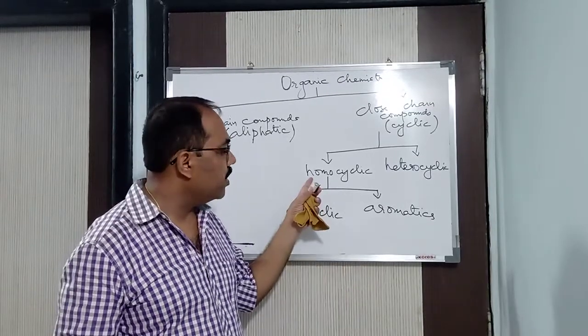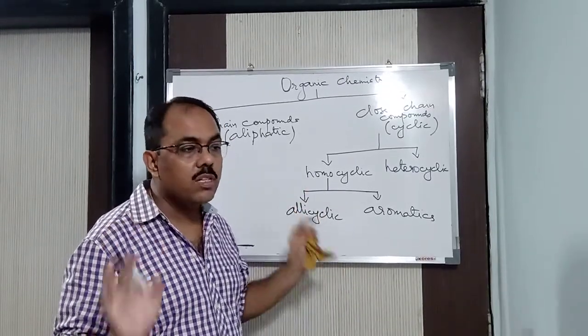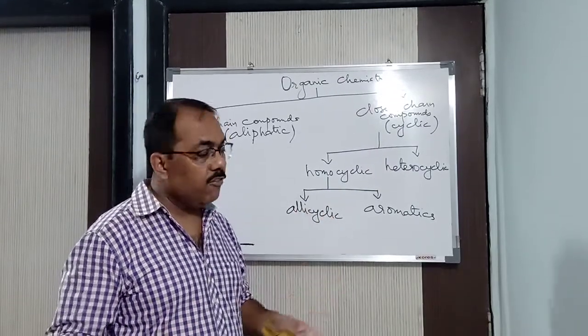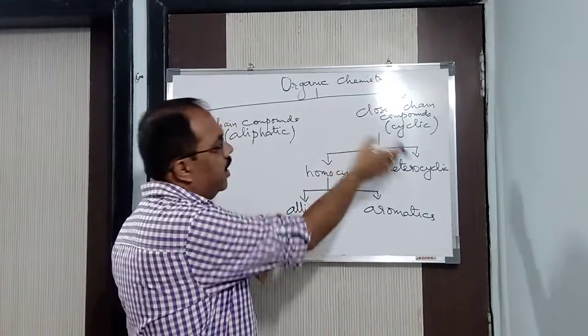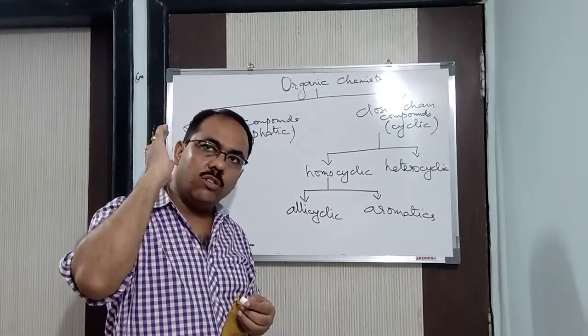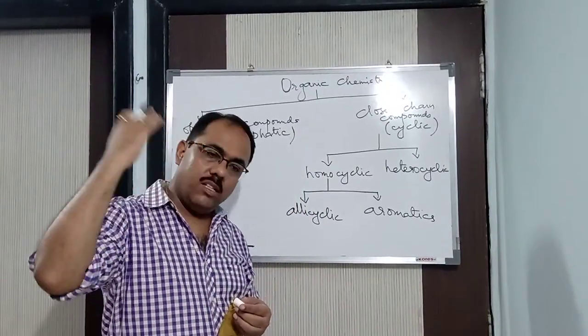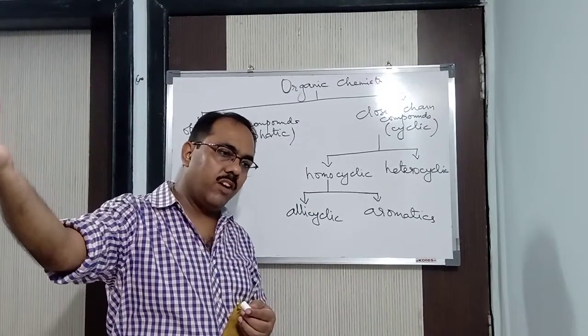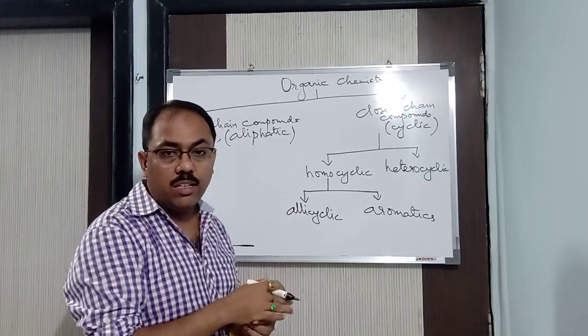But here the properties are the same throughout. That is called homogeneous, not homocyclic, homogeneous. And heterogeneous means there. From there itself we got the words homocyclic and heterocyclic. Now you need to connect that. Homogeneous is what? Same properties throughout. Heterogeneous is what? Different properties in different parts. So homocyclic is what then?